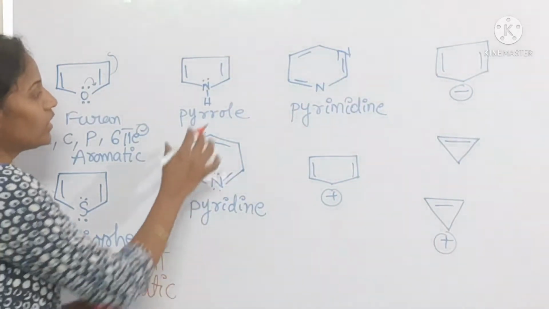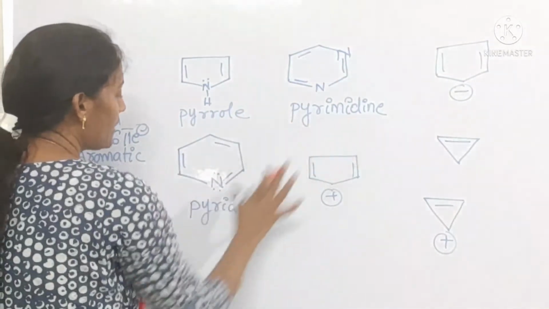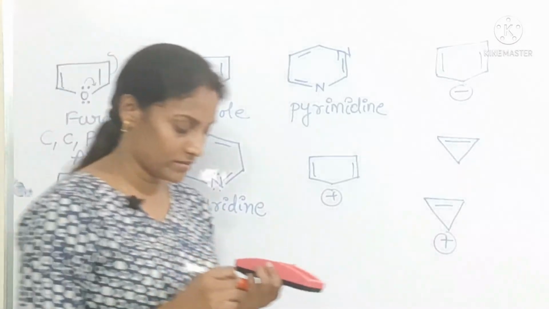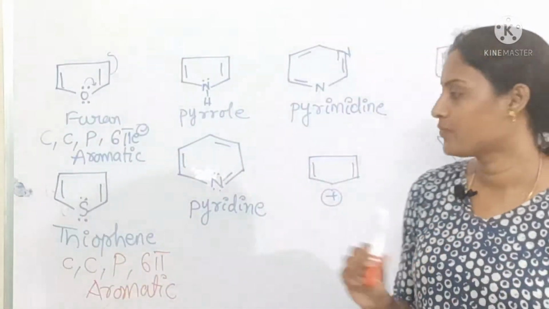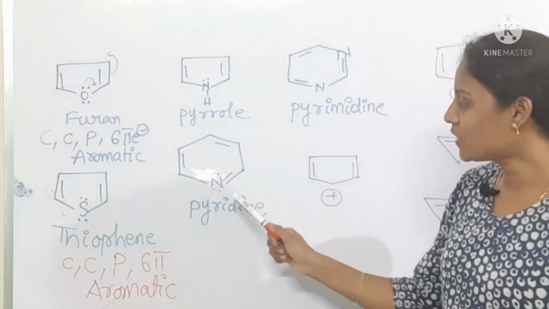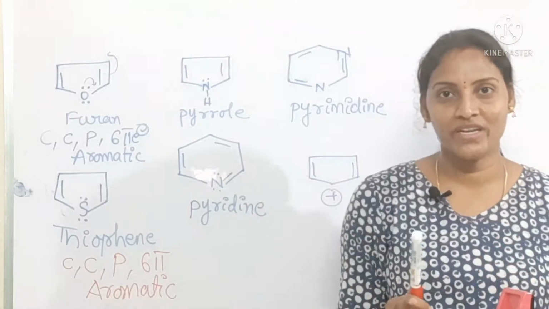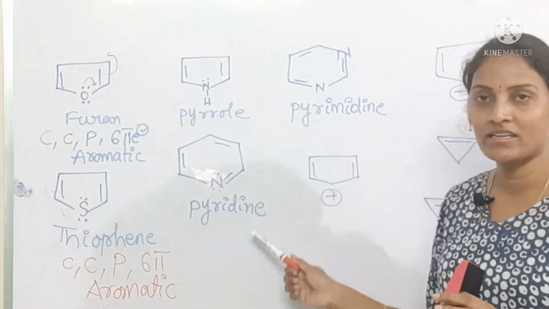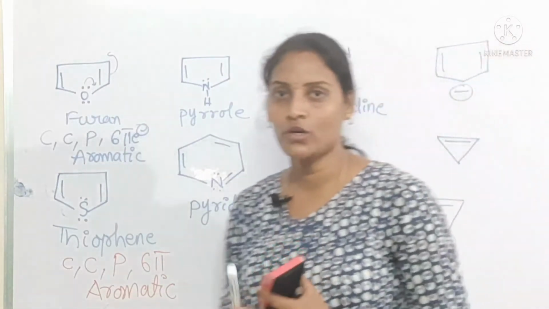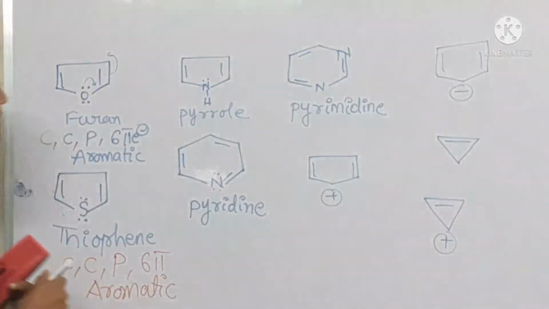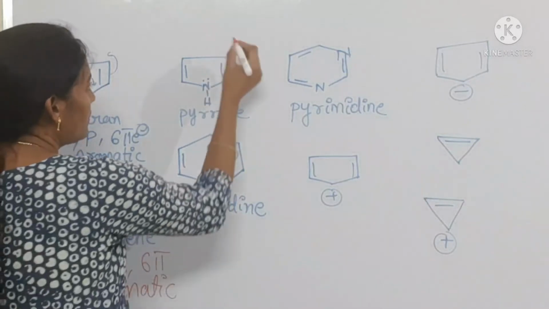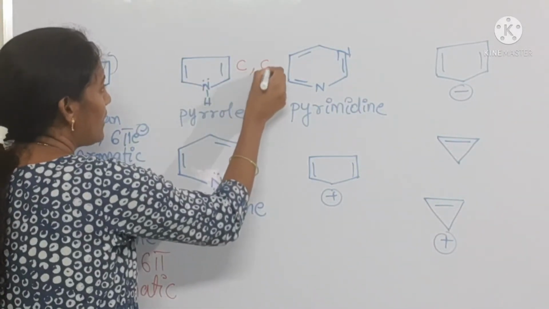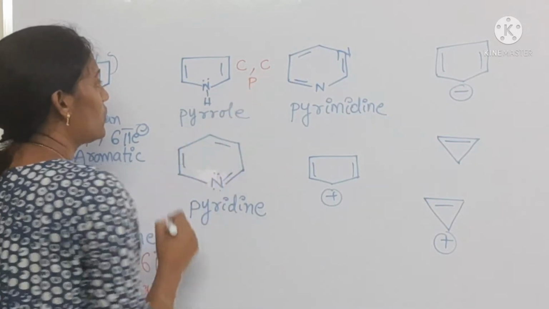Coming to pyrrole, pyrimidine and pyridine. See, here maybe if you ask, some bits will come. Which one is the best base? Okay, pyrrole or pyrimidine or pyridine. Try to observe once here. See, this pyrrole is a cyclic compound and conjugated one and planar also.